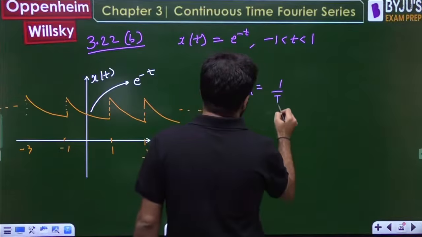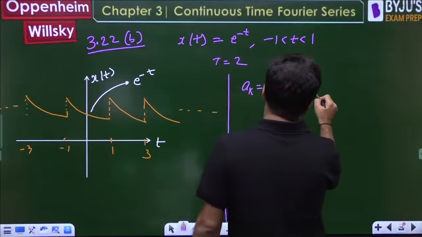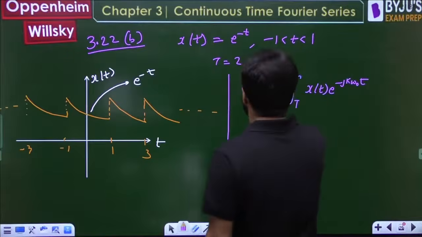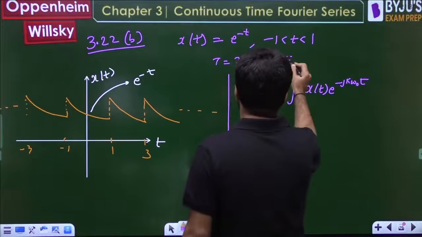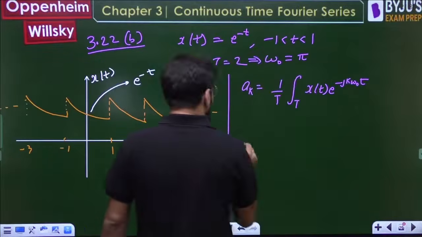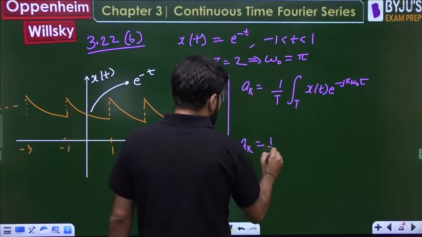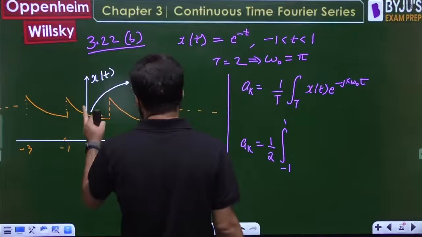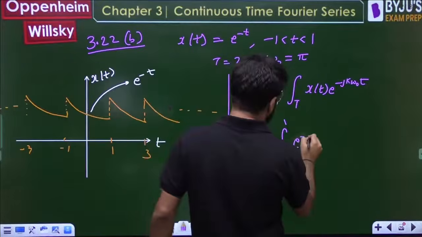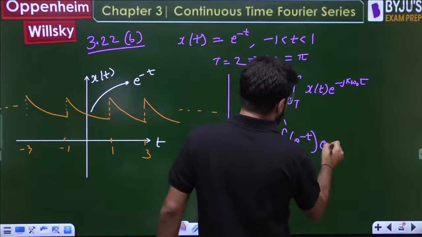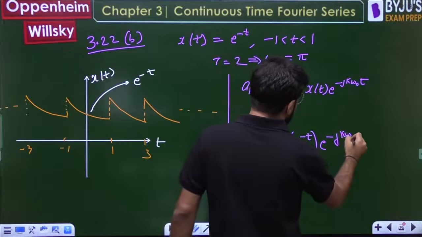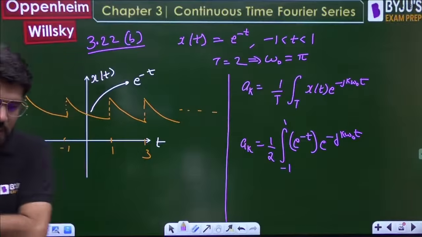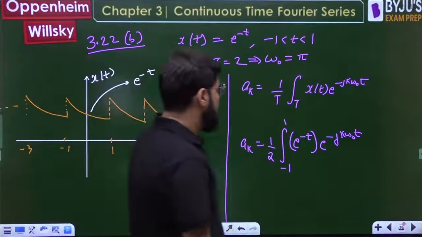Once again, simple. 1 upon T integral over one time period x(t) e power minus jk omega naught t. Time period 2 है तो once again omega naught 2 pi by 2, that will be pi. So put down the value. The time period is 2, so 1 by 2, integral over one time period. Let's take -1 से 1 as the one time period. Between the one time period the signal is e power minus t, multiplied by e power minus j k omega naught t, dt.